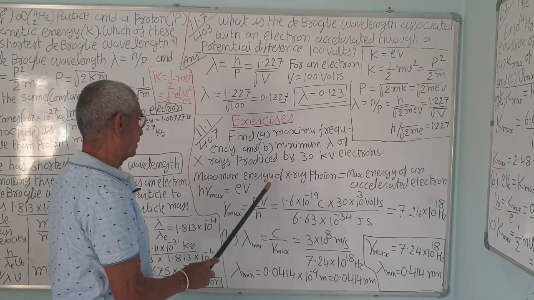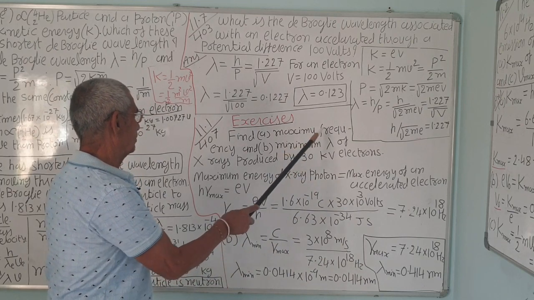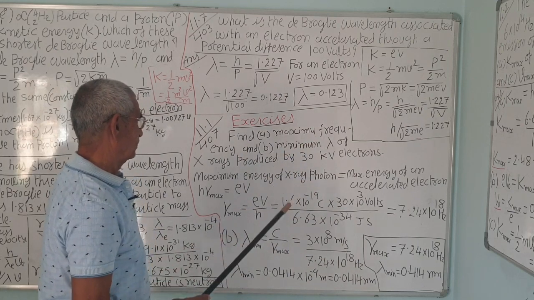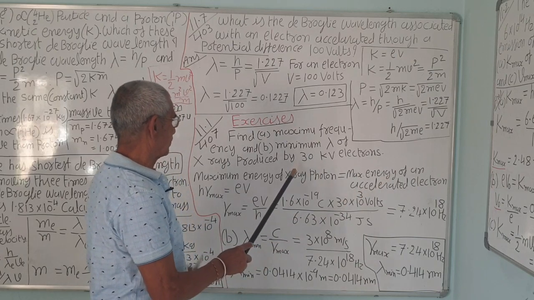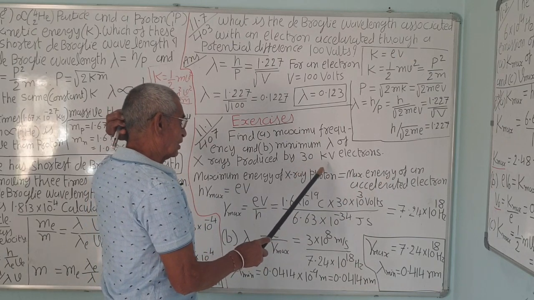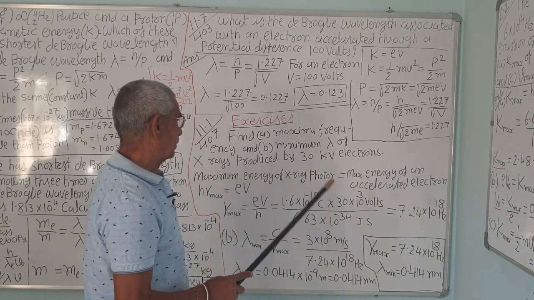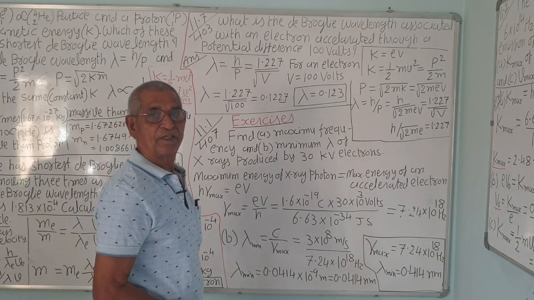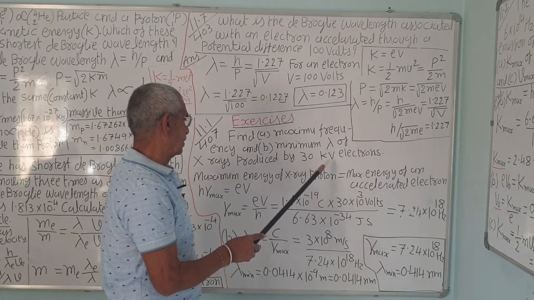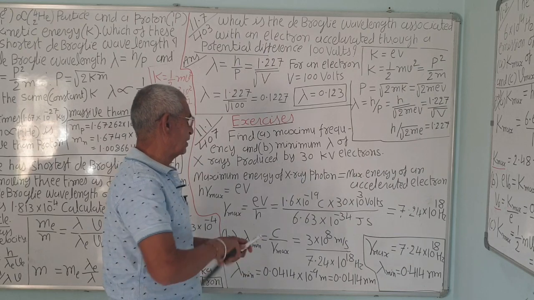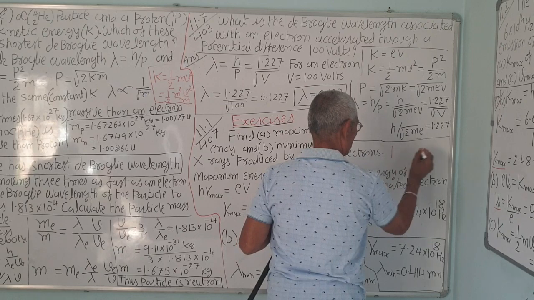The maximum energy of an X-ray photon is equal to the energy of an accelerated electron. The electron is accelerated through a potential difference of 30 kilovolts, that is 30 into 10 to the 3 volt. So, what is the energy imparted? It is eV, where V is 30 kilovolts and e is the electronic charge. That much energy is imparted when the electron accelerates between the 2 points having the potential difference.